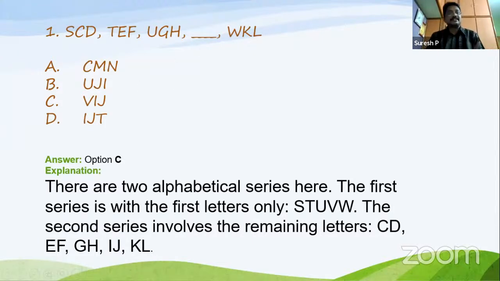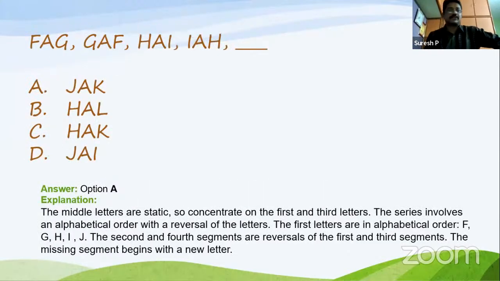The first letter comes alternately, and the second and third letters as a combination come alternately. This is the way the words are arranged. So you have to find the answer as VIJ. Clear? Okay. Now going to the next one.